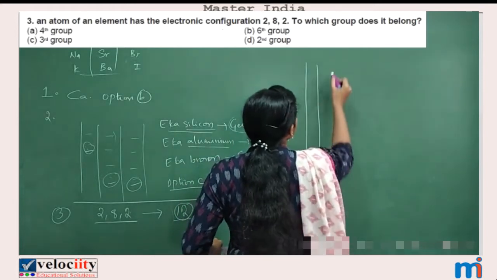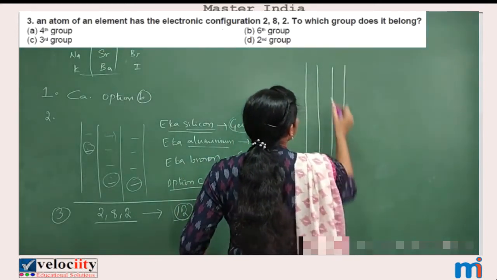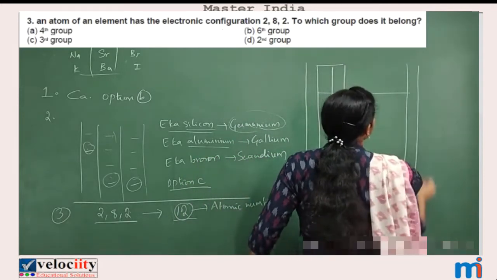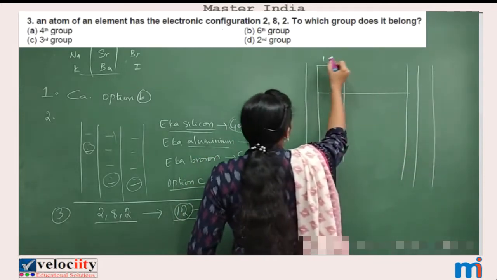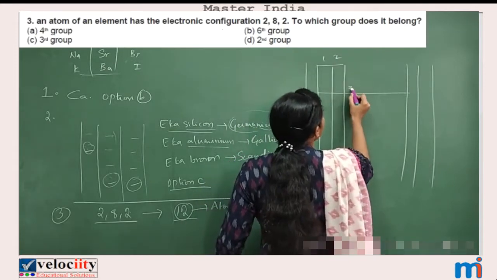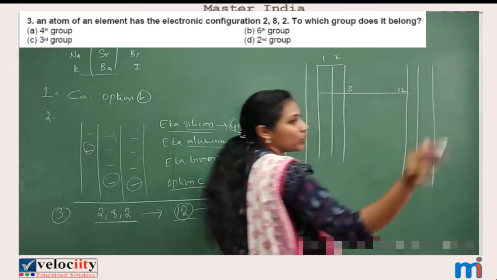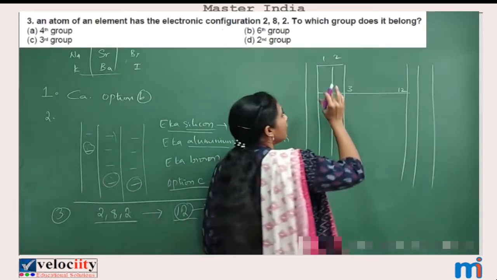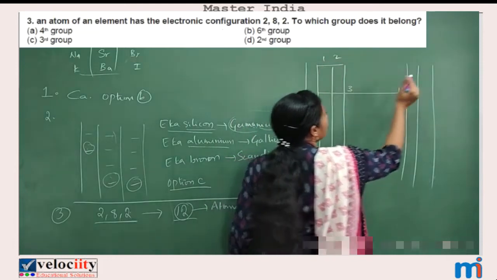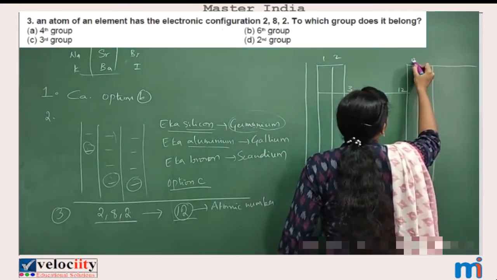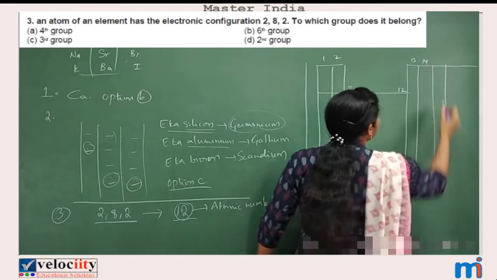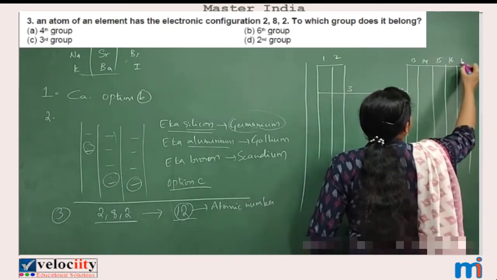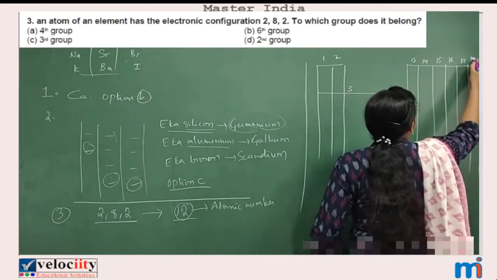Okay, so how many groups you have? 18 groups I said, no? So these are 2 groups and here comes your 13th group. Okay, this is group number 1, this is group number 2. Group number 3 to group number 12, don't worry, they will not be asking for your level. Okay, so you can concentrate group number 1, group number 2, group number 13, group number 14, group number 15, group number 16, 17 and 18.